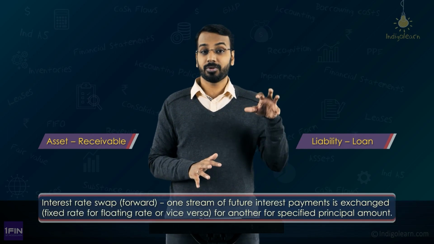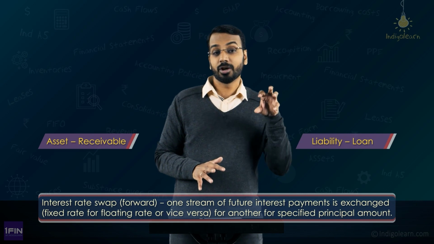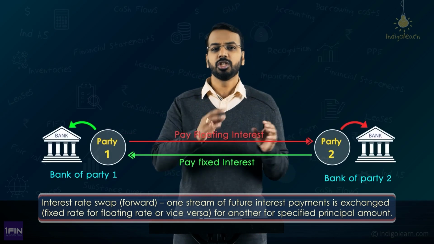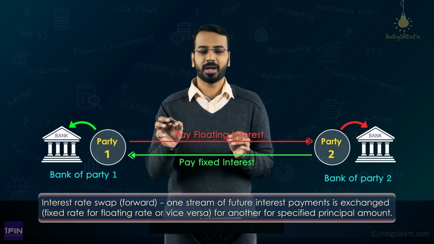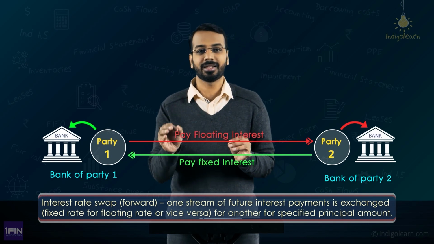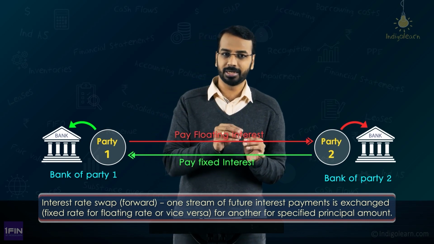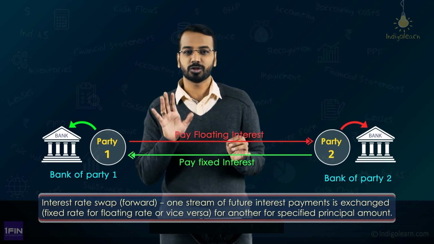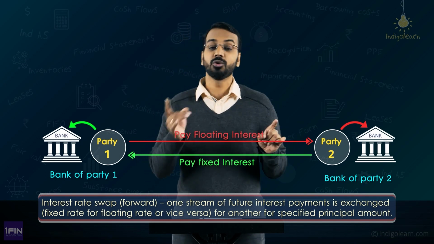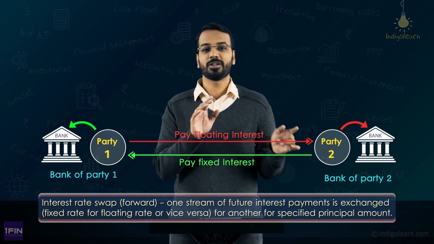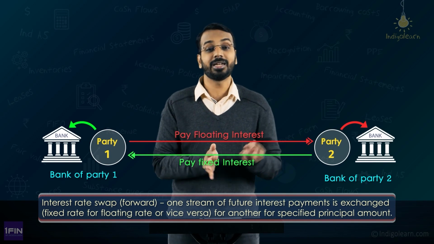So if you have entered into an interest rate swap, what you do is, you have to pay floating rate to the bank, and you enter into a swap arrangement with a third party, and in that arrangement you receive floating interest and you pay fixed interest. So what happens? You pay floating to the bank, you receive floating from the party. So that floating cancels out each other, and ultimately you are only required to pay the fixed amount, correct?